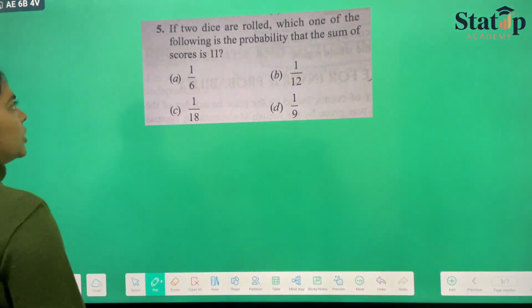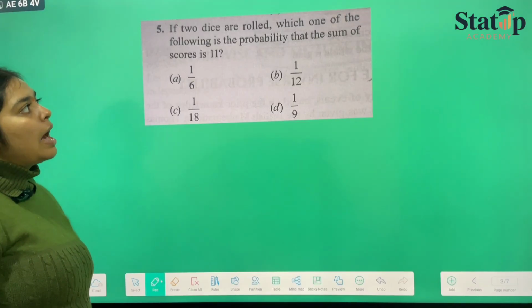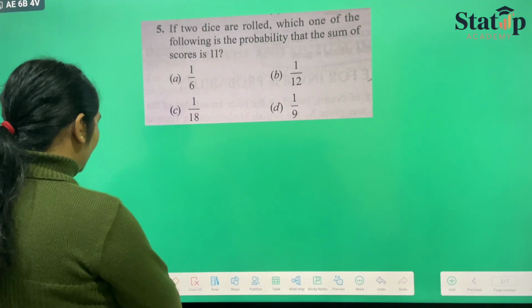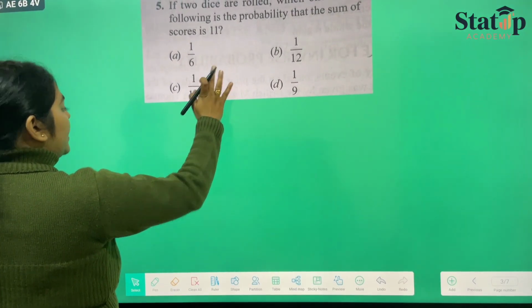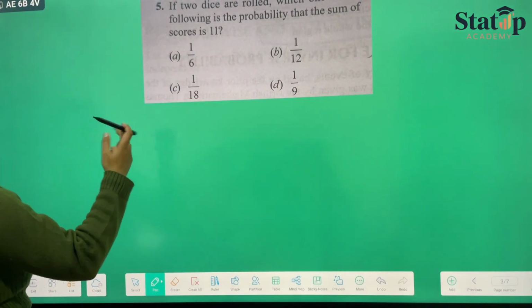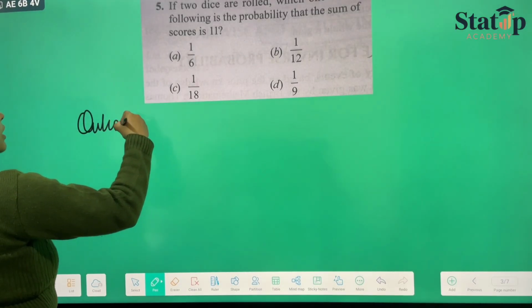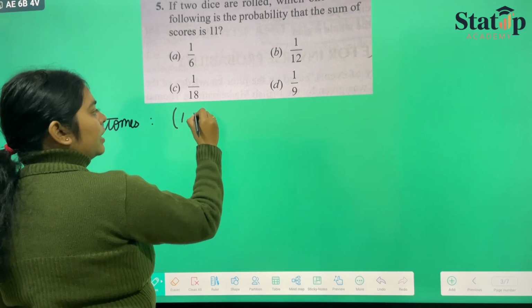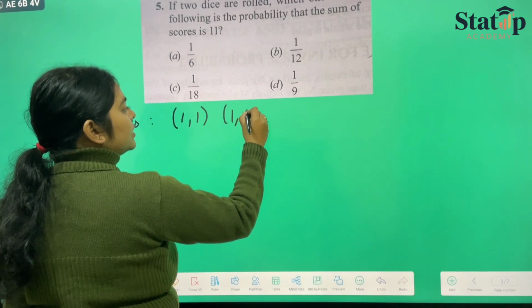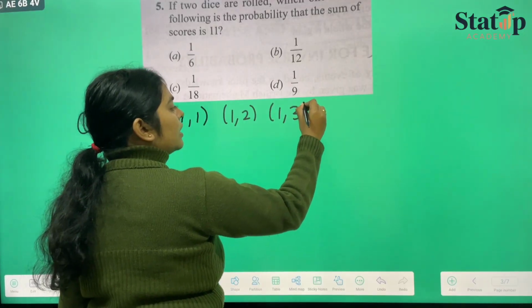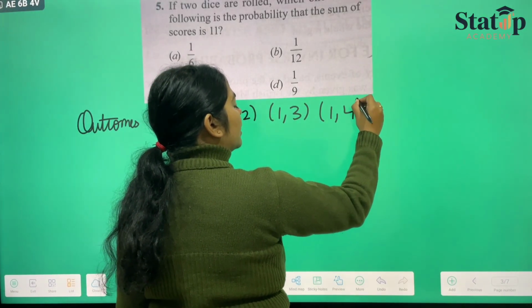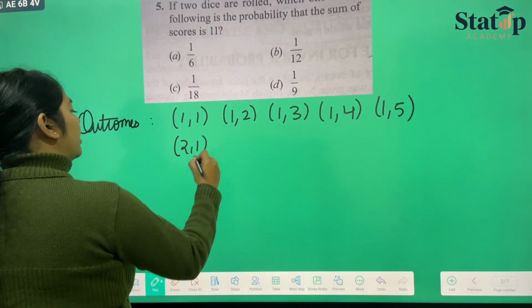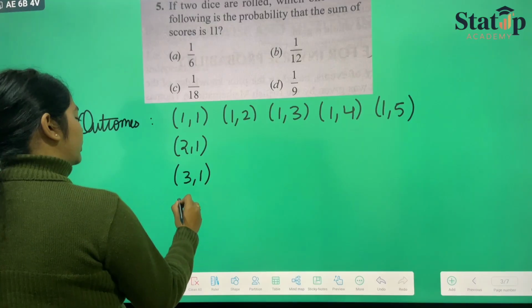Now here comes the second question, in which two dice are rolled. Which one of the following is the probability that the sum of scores is 11? Now in this question, I am stating the outcomes. What will be the outcomes of two dice being rolled? First dice appears with 1, second also appears with 1. First with 1, second with 2. First with 1, second with 3. First with 1, second with 4. First with 1 and second with 5. And so on. We'll draw all the outcomes that can possibly occur.